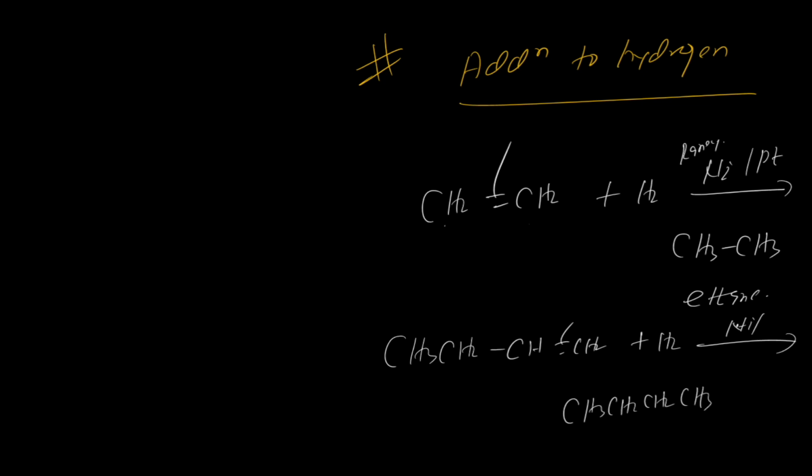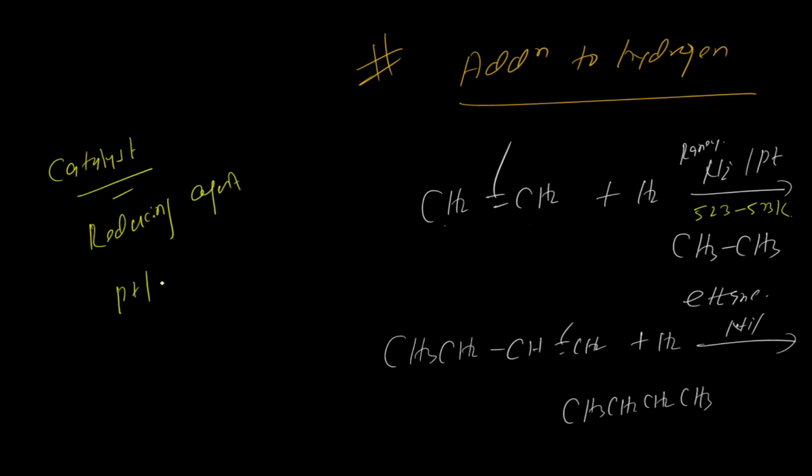This addition reaction with Raney nickel happens at a temperature of 523 to 573 Kelvin. This is the catalyst, or basically we say reducing agent. You take platinum, palladium, or nickel, and the temperature I told you.